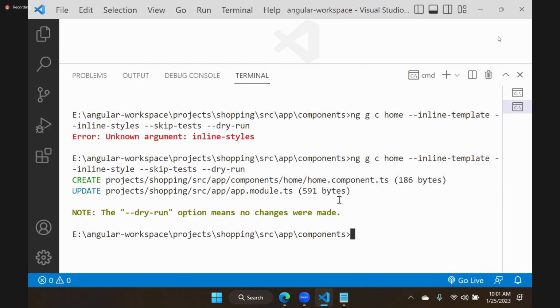Sometimes only inline styles can be there, sometimes only inline template can be there. If you say simply inline, it means all in one location. If you say only inline styles, then there will be a separate HTML. If you say only inline template, then only CSS will be a separate file. That depends on how you want.